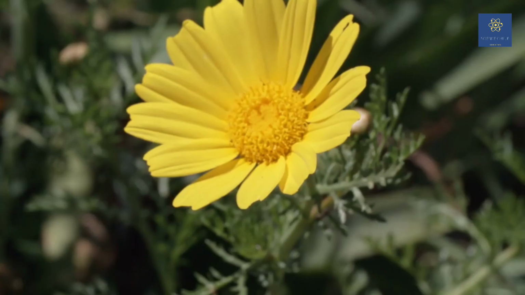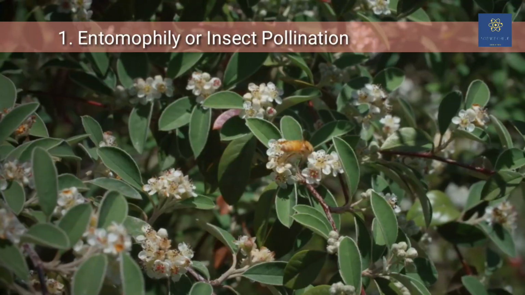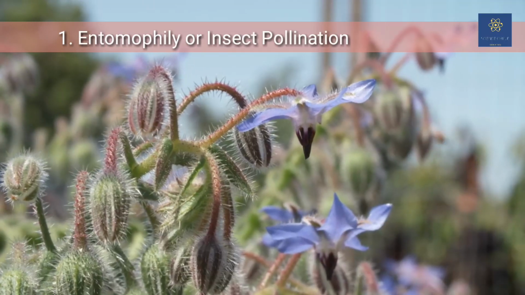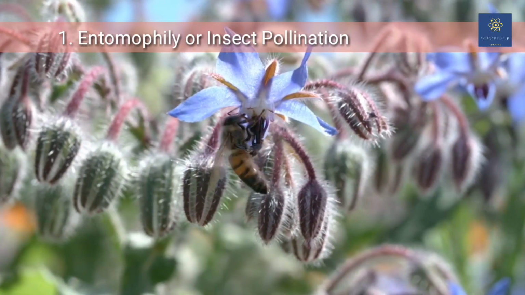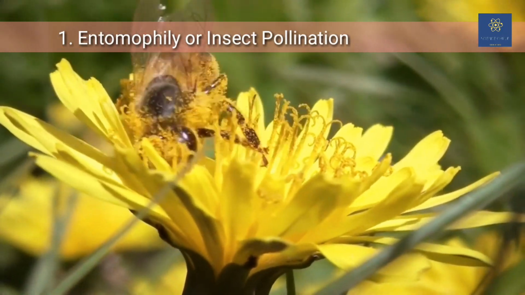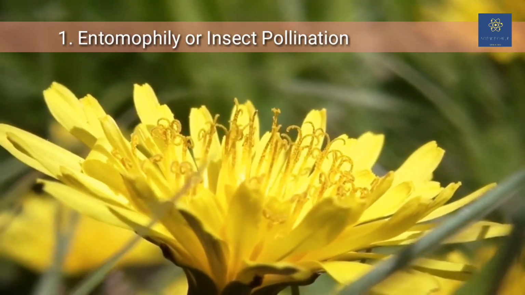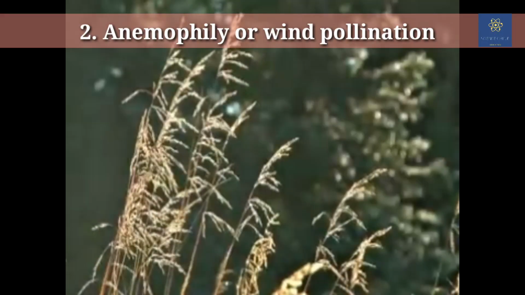If the flowers are large and brightly colored, emitting a lot of scent and producing nectar, which is the food for the insects, they will be pollinated generally by insects, which we call Entomophilous.